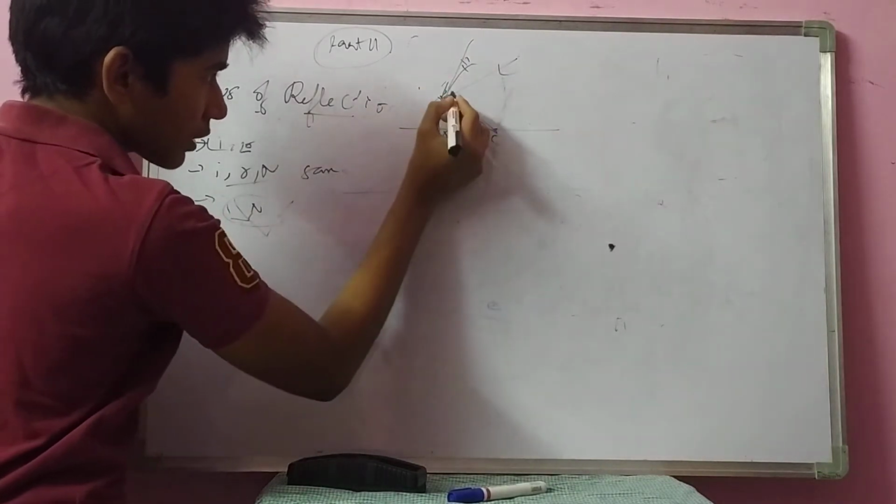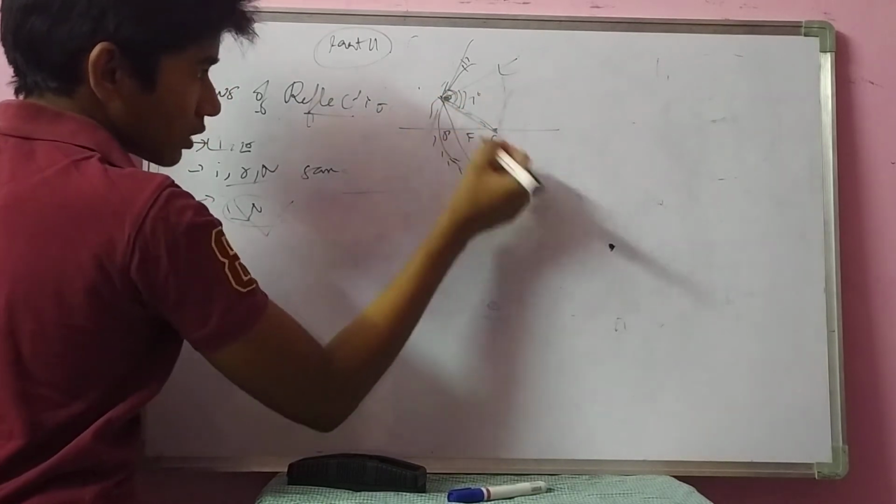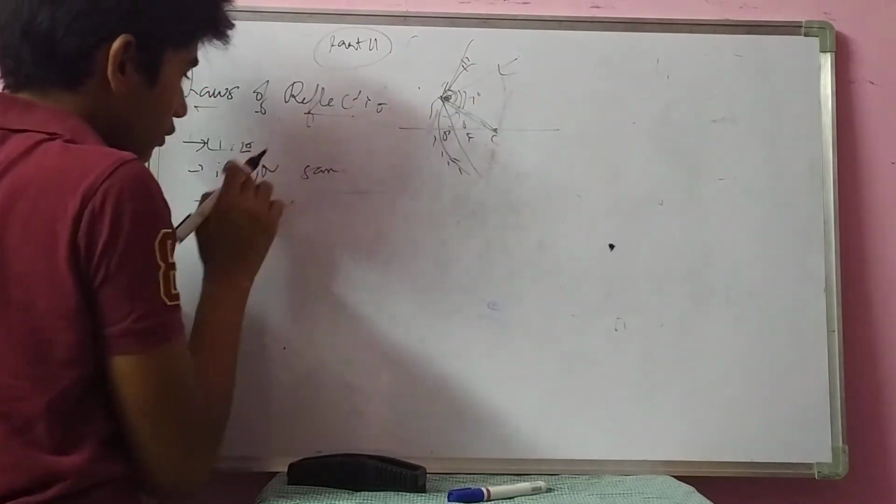Okay, this is the perpendicular line, so this will be 90 degrees. This is the angle of incidence, and this will be the angle of reflection. Angle of incidence equals angle of reflection.